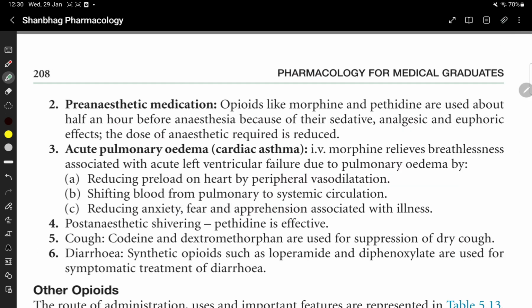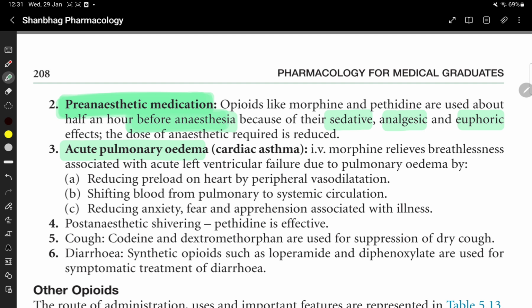Opioids are used as analgesic, then as pre-anesthetic medication. Opioids like morphine and pethidine are used about half an hour before anesthesia because of their sedative, analgesic, and euphoric effect. The dose of anesthetic required is reduced.